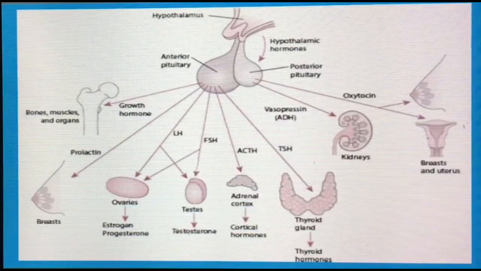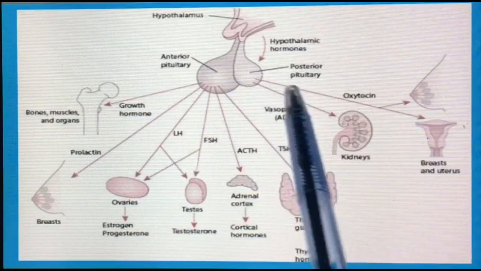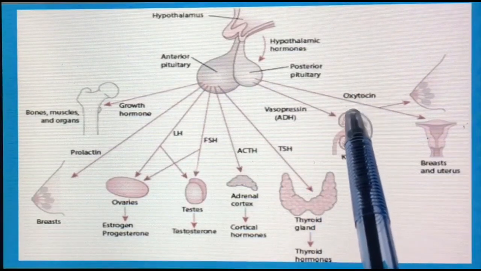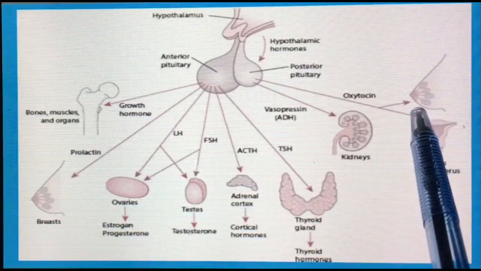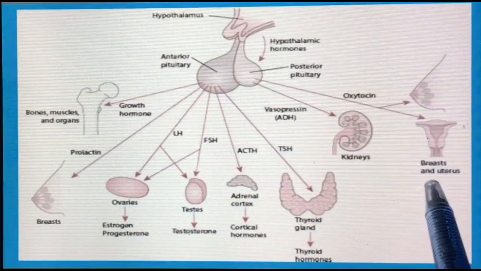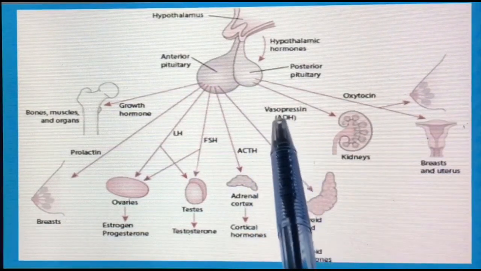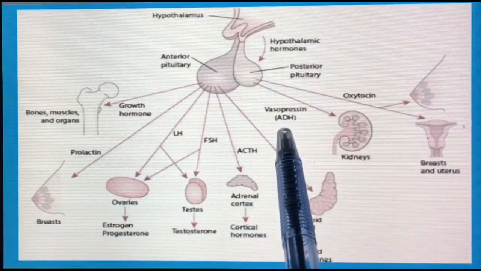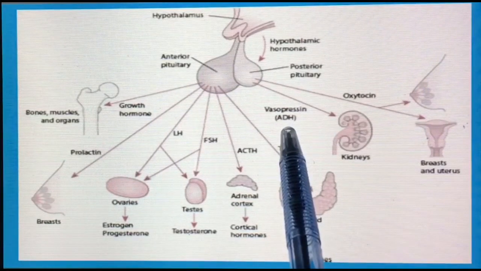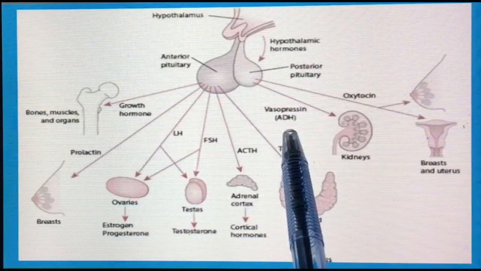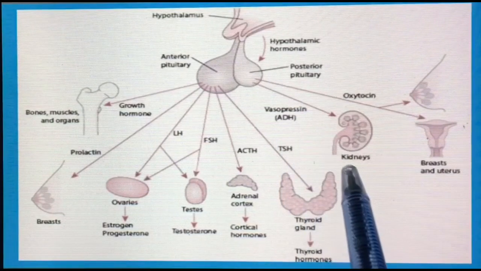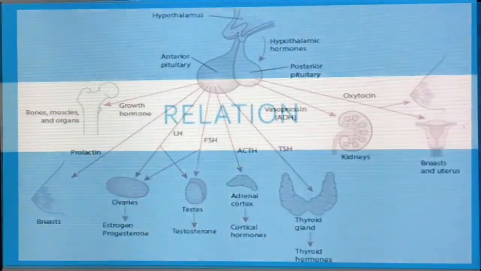Now let's talk about posterior pituitary lobe hormones. The first is oxytocin. It stimulates milk ejection and uterine contraction. The second is vasopressin, which is also known as antidiuretic hormone. Its function is that it stimulates water reabsorption by renal collecting ducts and contraction of arterioles.